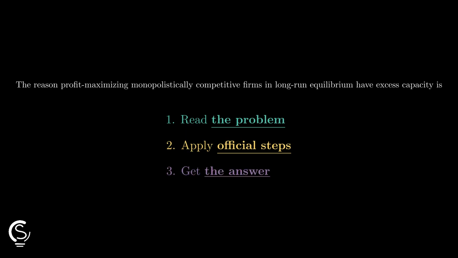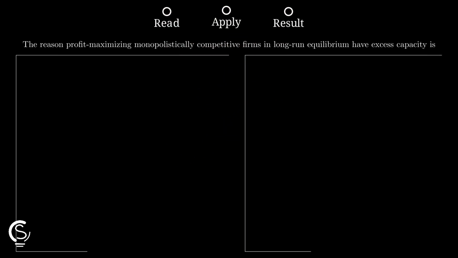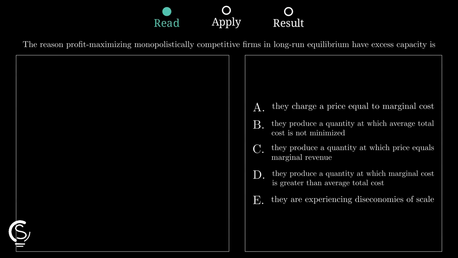Monopolistic competition looks sneaky here, but this is quick. Excess capacity just means the firm is not producing at minimum average total cost. In long-run monopolistic competition, firms still face downward sloping demand, so the profit-maximizing output happens where marginal revenue equals marginal cost, not at the perfectly competitive quantity.